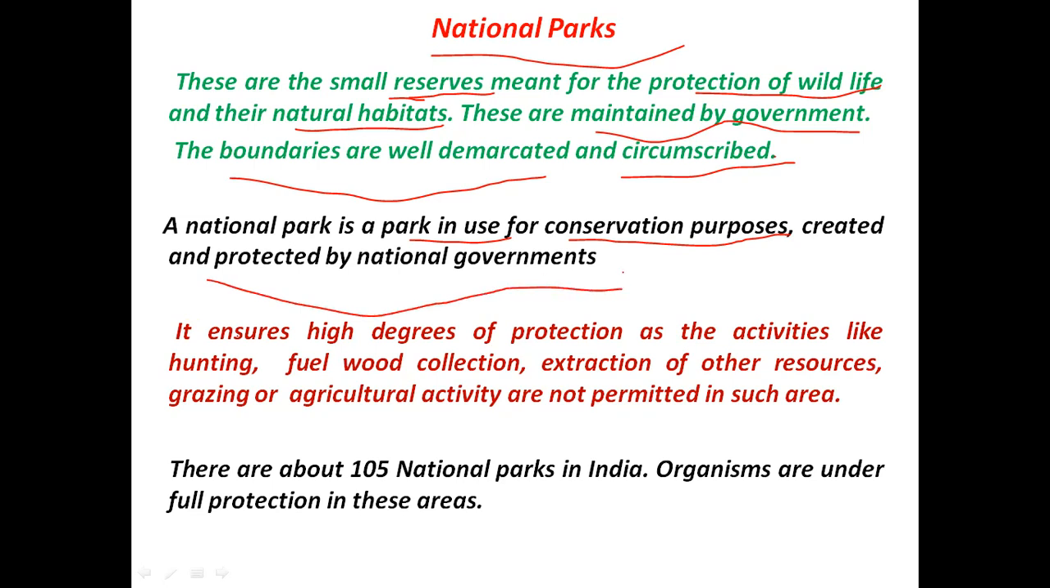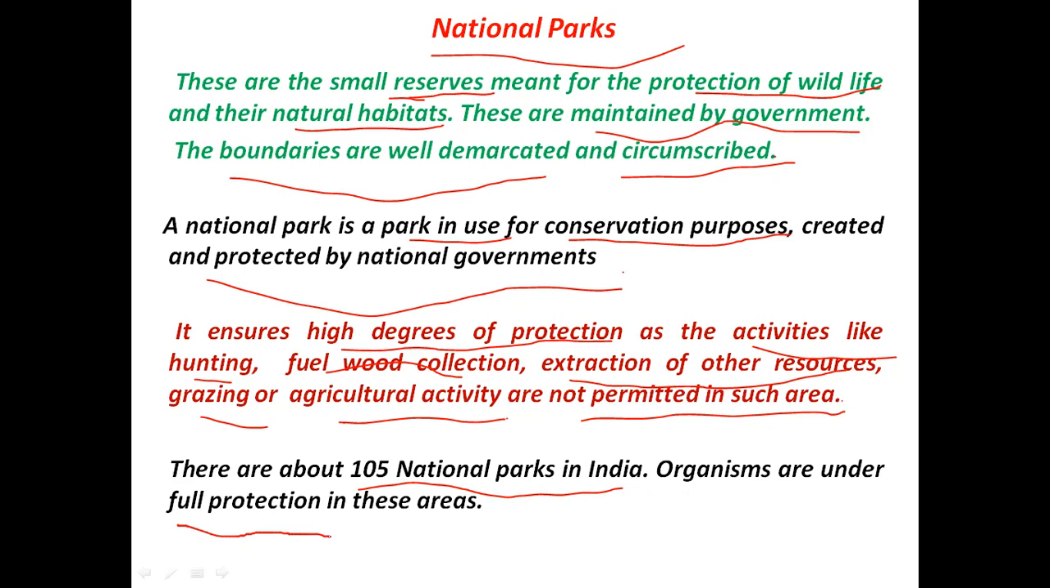These national parks ensure a high degree of protection to the species because activities like hunting, fuel wood collection, extraction of other resources, grazing or agricultural activities are not permitted in these areas. Tourist activities are allowed in these national parks. There are some 105 national parks in India, and in these national parks the organisms are under full protection.